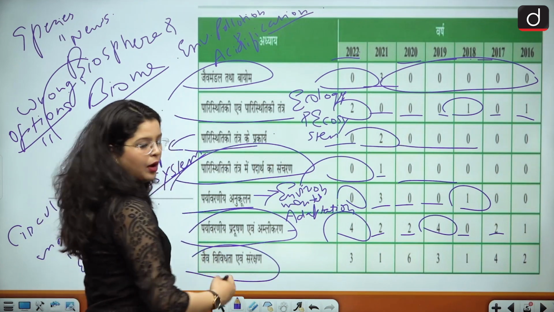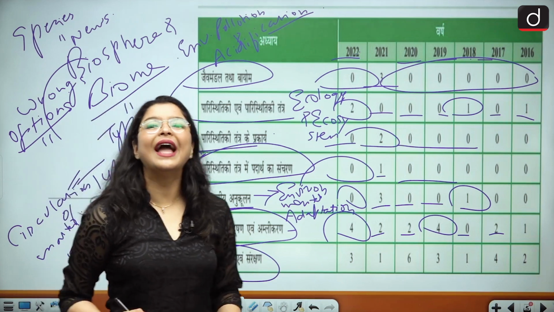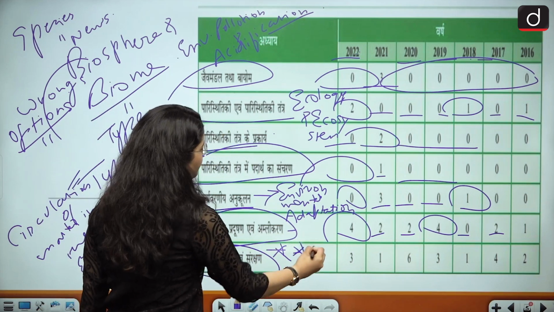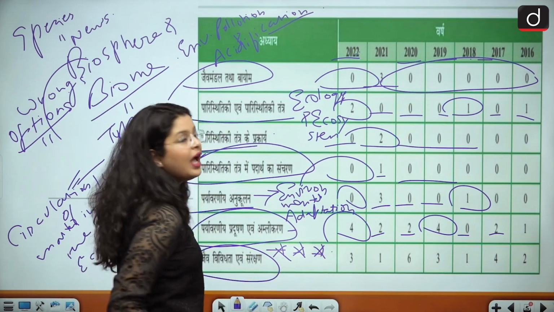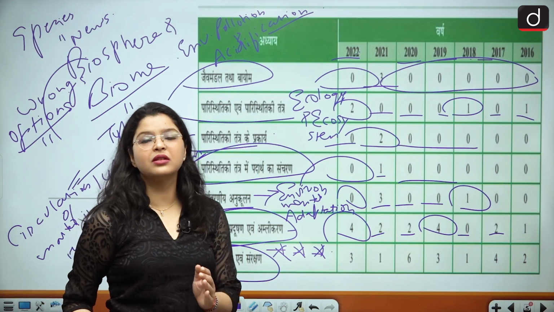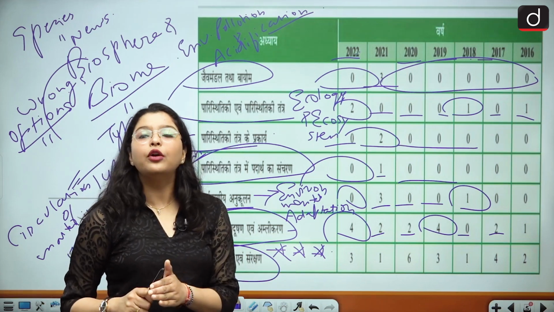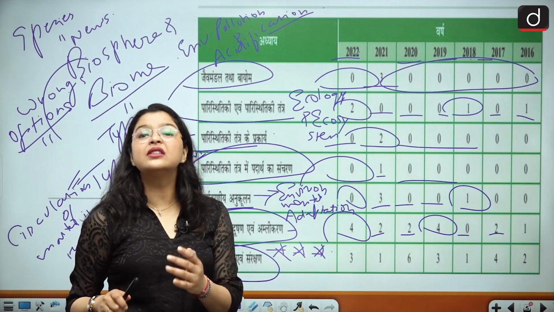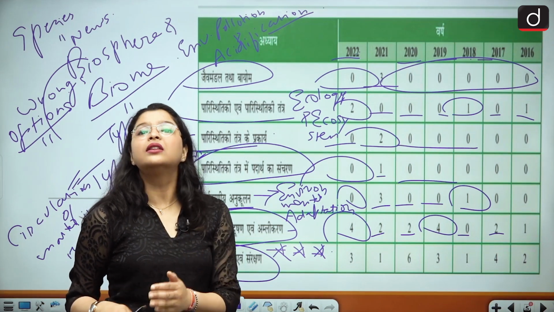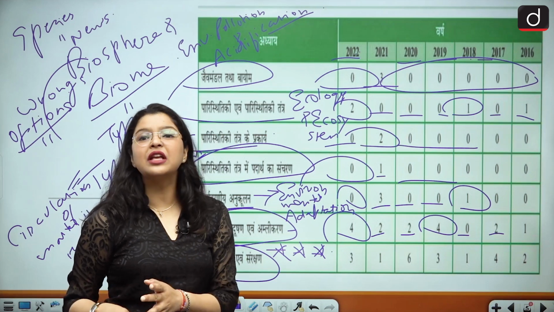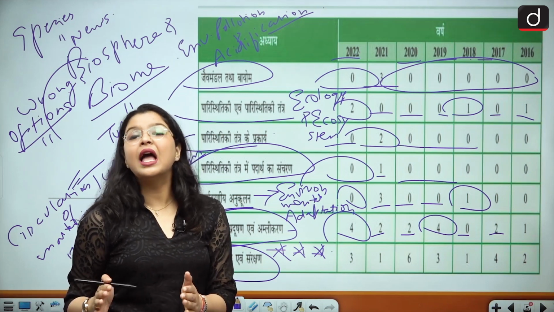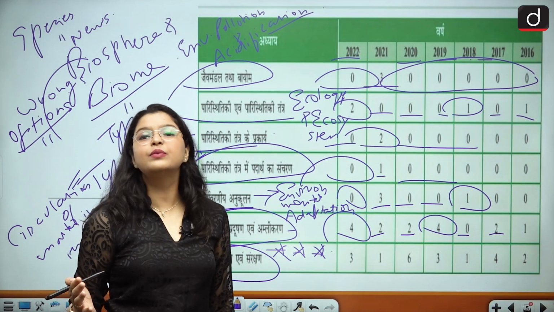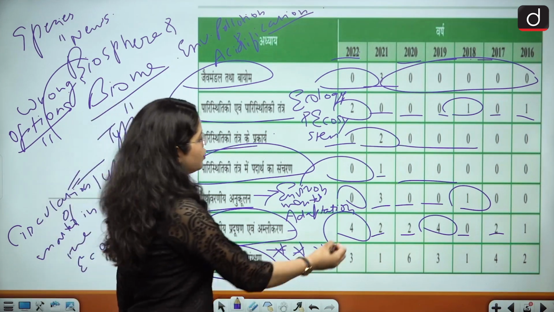Then if you talk about biodiversity and its conservation, a very, very important topic. I have mentioned in my previous slide as well that biodiversity and its conservation, especially the species, the conservation efforts, the national parks, wildlife sanctuaries, etc., which have remained in the news and which are very important from the prelims perspective, will be asked in your examinations.